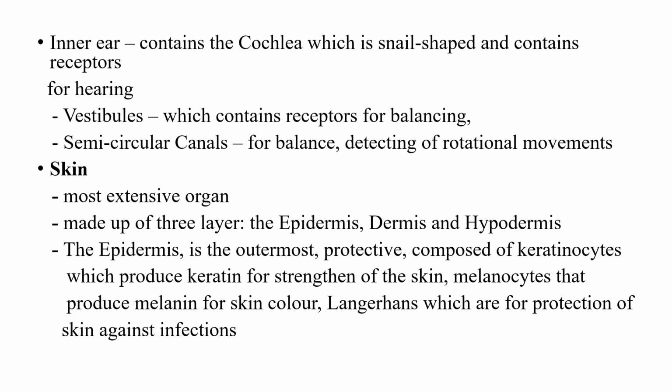Now the next sense organ that we're going to look at here is the skin. Skin is actually the most extensive organ in the body. That is the largest. That's why when you look at your body, it spreads from the head to the toes. The skin is made up of 3 layers. We have the epidermis, the dermis, and the hypodermis. The epidermis is the outermost, and because it's the outermost, it is protective. That is, it gives protection to the body.